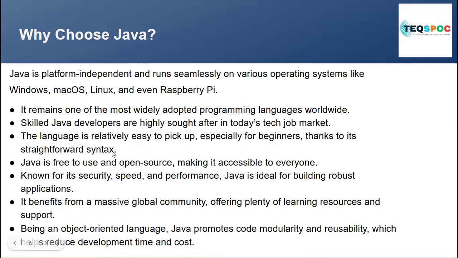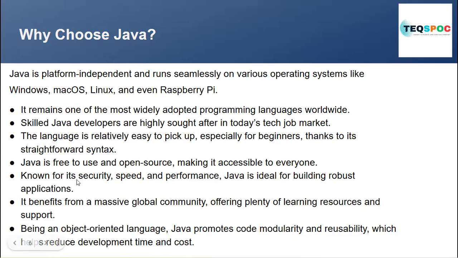So basically, Java is easier than C and C++, which students generally find difficult to understand or to start coding with. Okay, so Java is a little bit similar and easy to understand. Java is free to use. Java is open source. You can freely install Java on your system and start working with it.